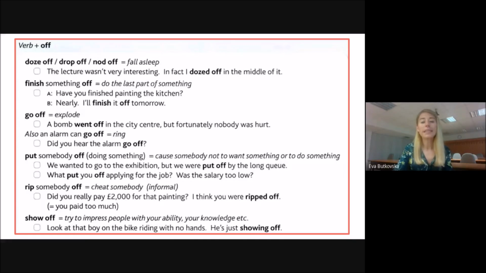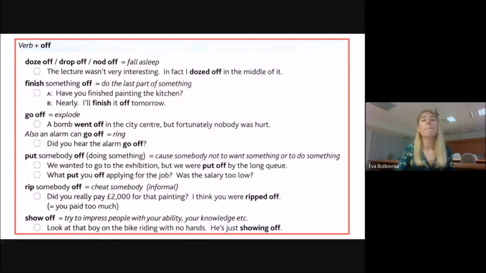Show off means if you want to impress people with your ability, your knowledge, or your possessions as well. So if I say, look at that boy on the bike riding with no hands, he's just showing off. So he is trying to impress somebody.